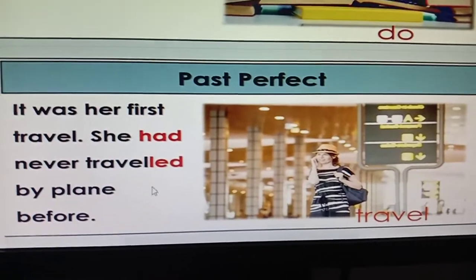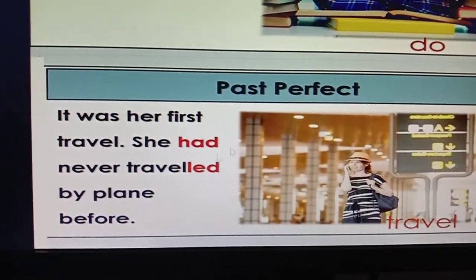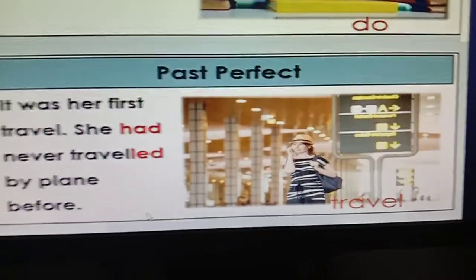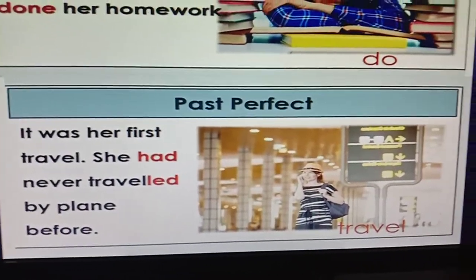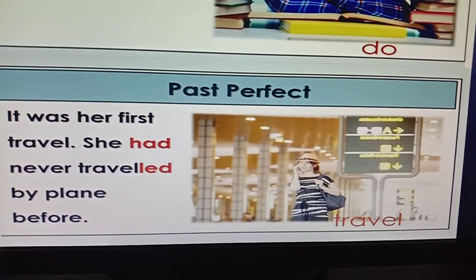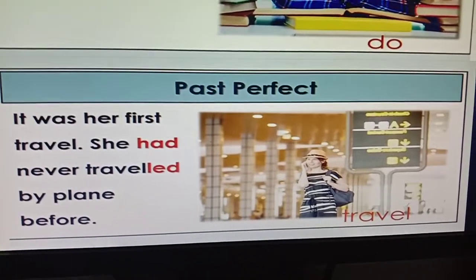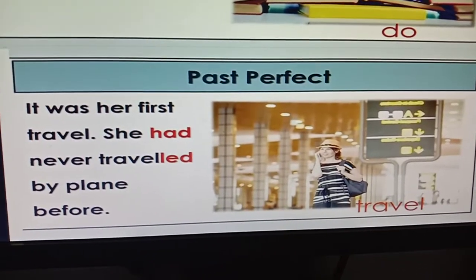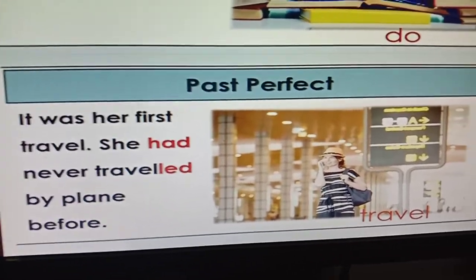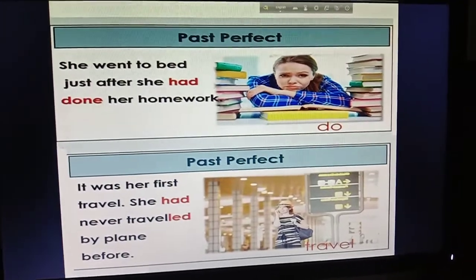So there are also two actions. This also indicates the past perfect tense, and you have to remember that there will always be two actions, and one action will be in the past perfect tense and the later action will be in the past indefinite tense. So these are the examples of the first use.